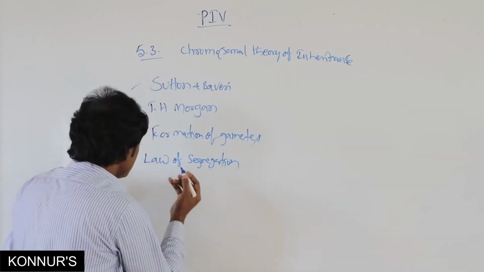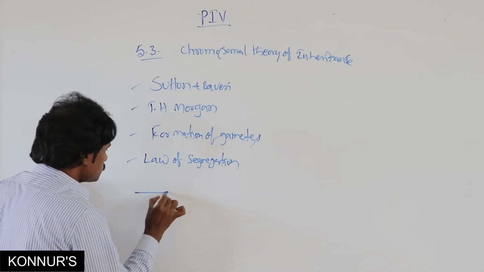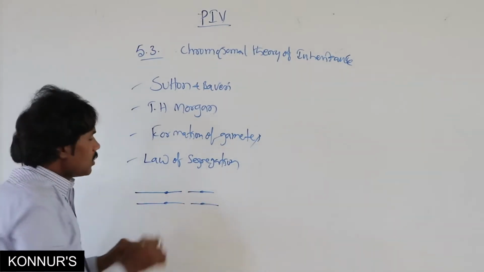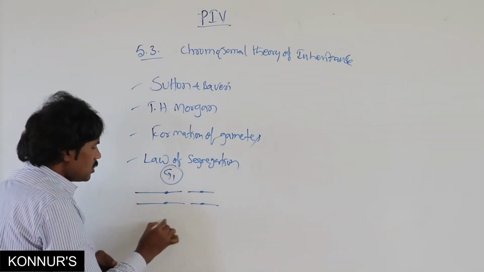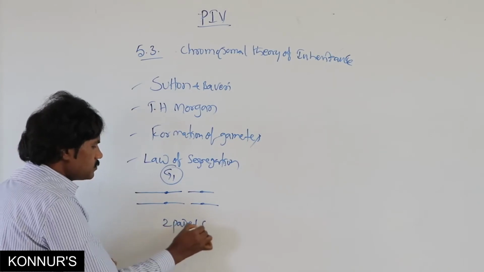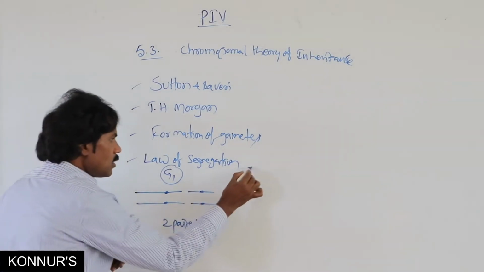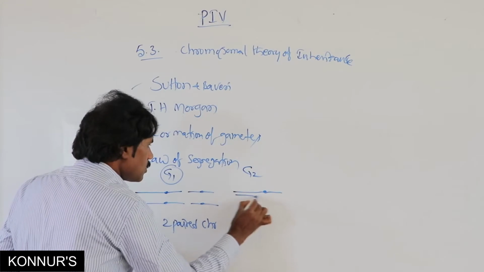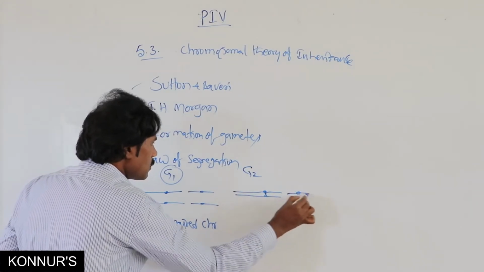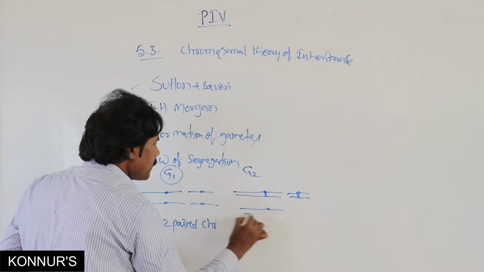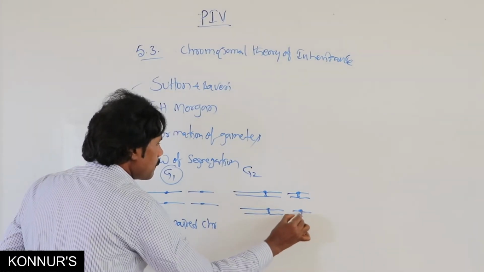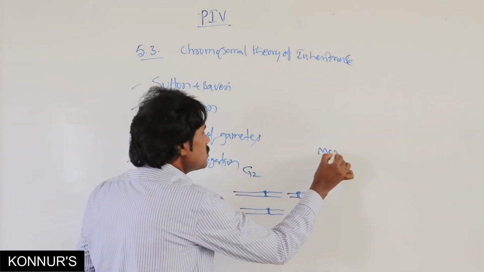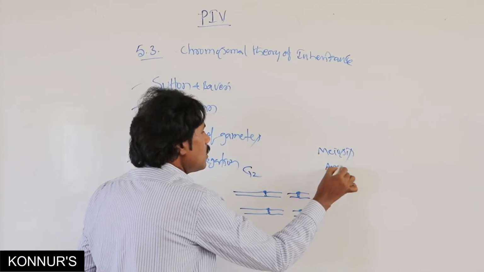Here these are in G1 stage, the two paired chromosomes. In G2 stage, then meiosis, anaphase.